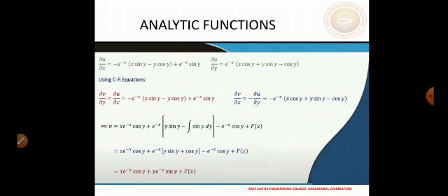So for instance, in the first term we have minus e power minus x sin y. This was the first term here. So we integrate this, the sin, with respect to y. With respect to y we will have minus cos y. So this is what cos y is coming, and minus sin is adjacent now. So x e power minus x cos y. Similarly, we can do this for all other terms.